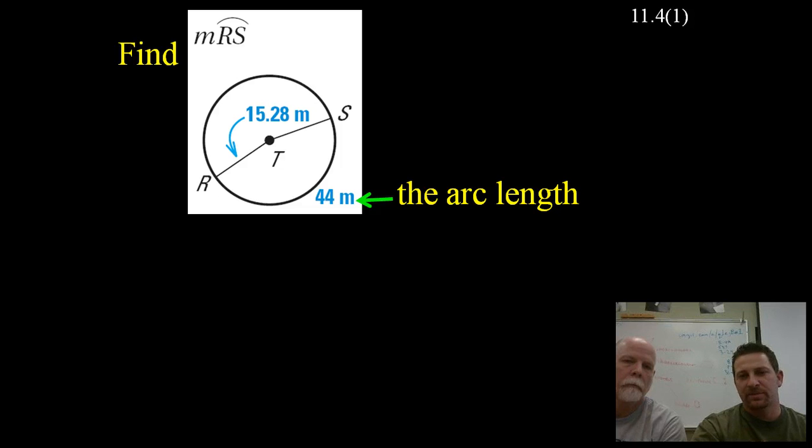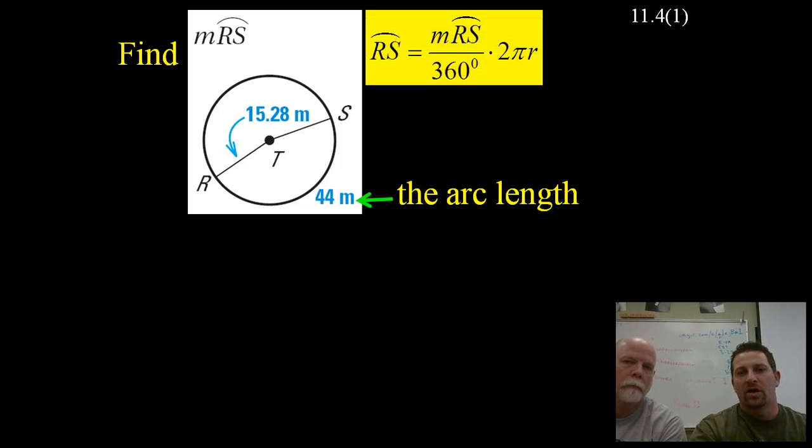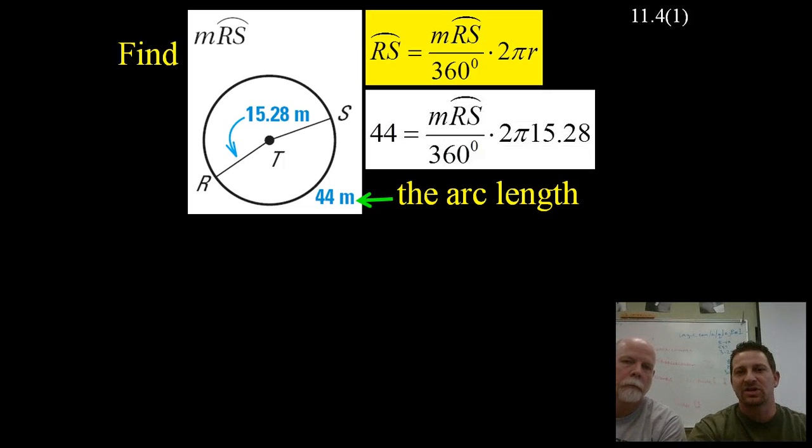So when we go to set this up, now we're given the arc length, so we're going to have to set things up a little bit differently. We're given that 44 on the left. We want the measurement of RS, so that's the degrees, guys. So be careful here of going between degrees and distance. That's the other trick. That 44, it says arc length there right on the figure. That's what's going to go in for the arc length, equals the degrees of RS, which we don't know yet, over 360 times 2 pi, and then the radius that we're given of 15.28.